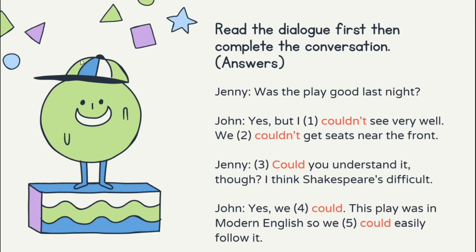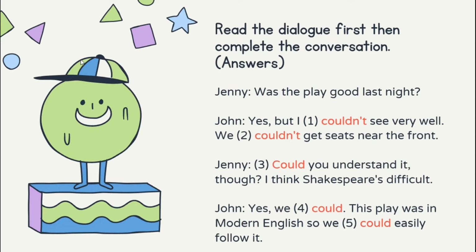These are the answers for the incomplete conversation. As you can see, Jenny is asking, was the play good last night? And then John answered, yes, but I couldn't see very well. We couldn't get seats near the front.